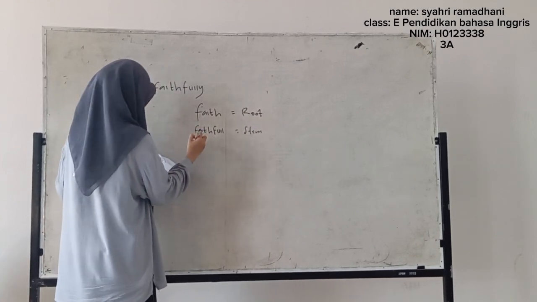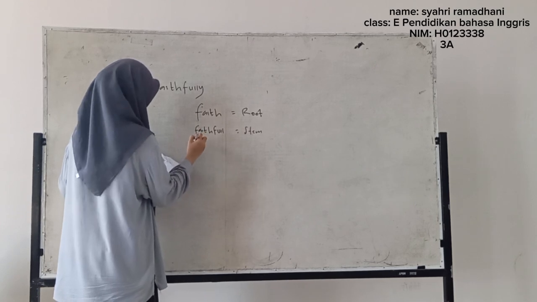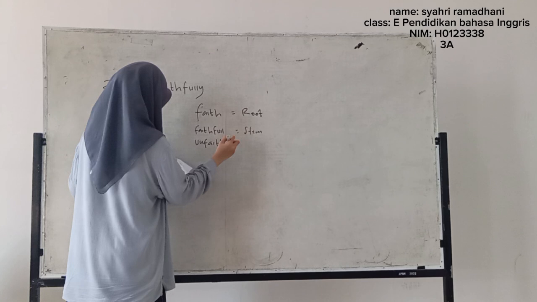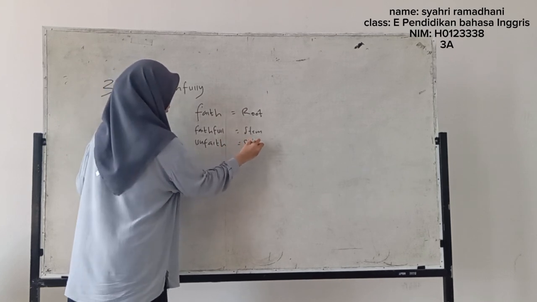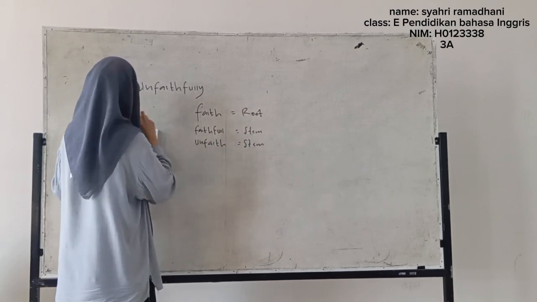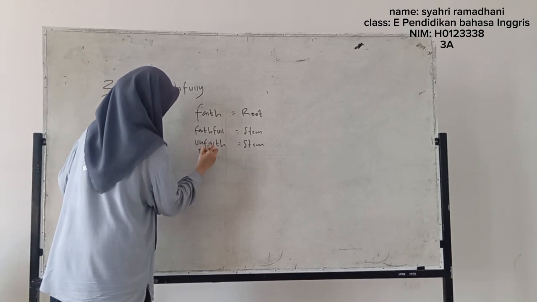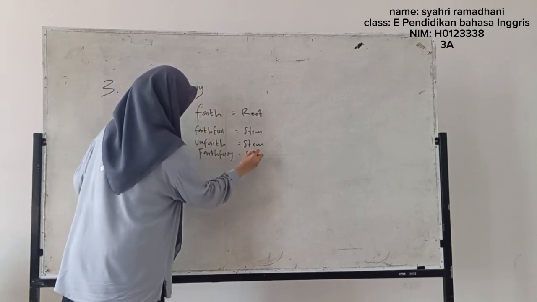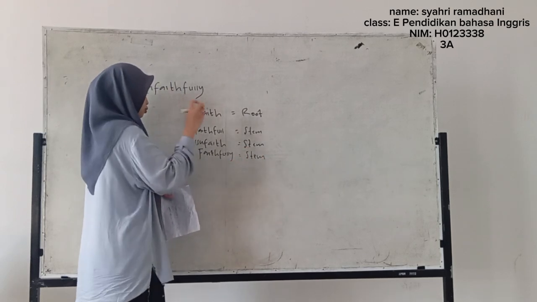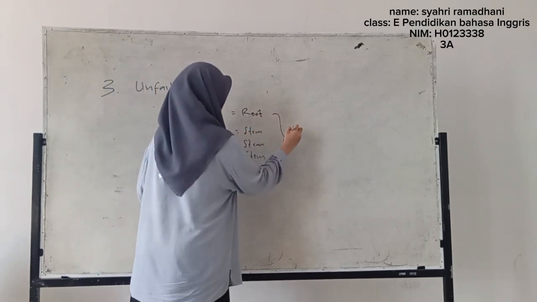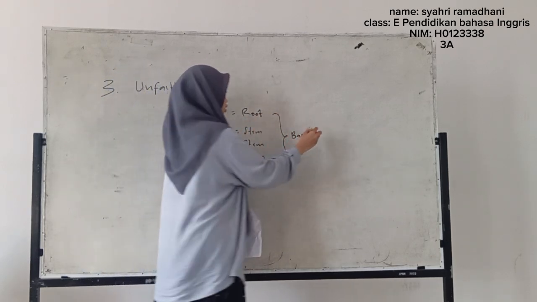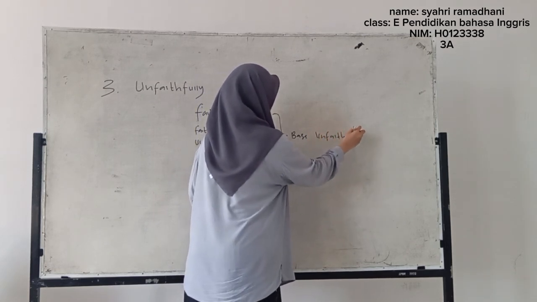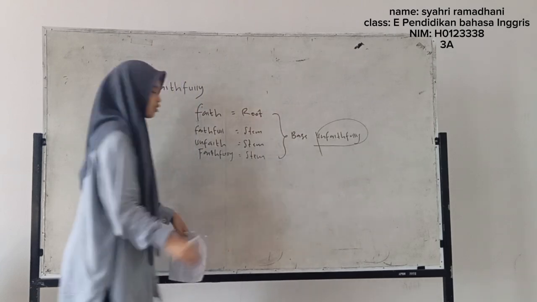The next step is "faith." And so the base in this word is "unfaith."